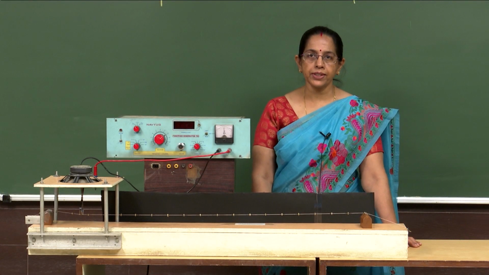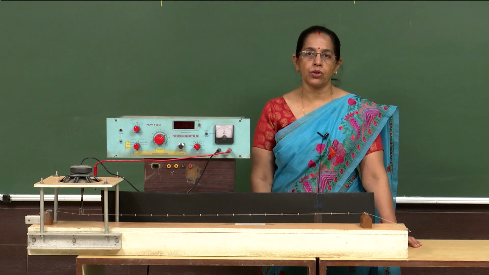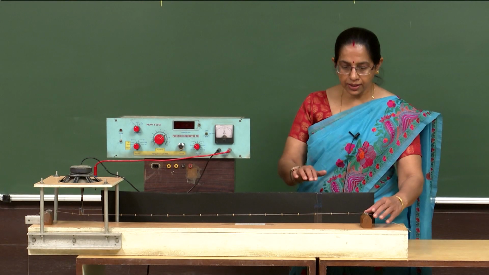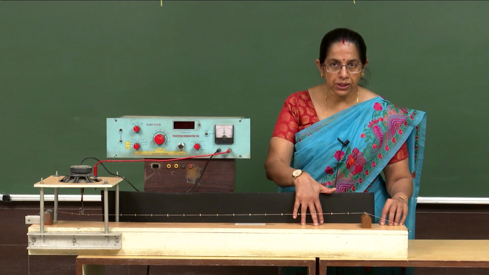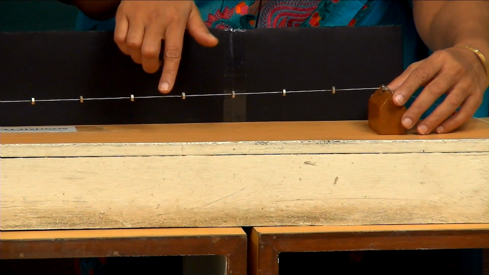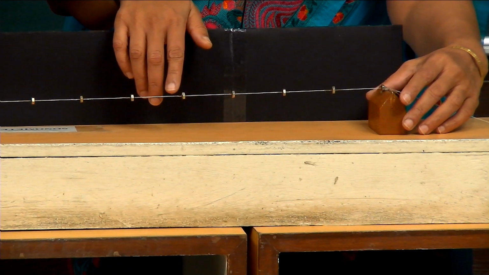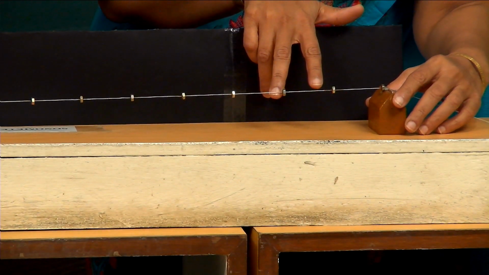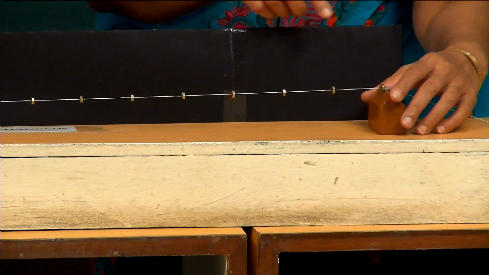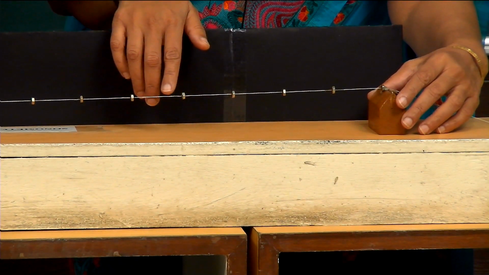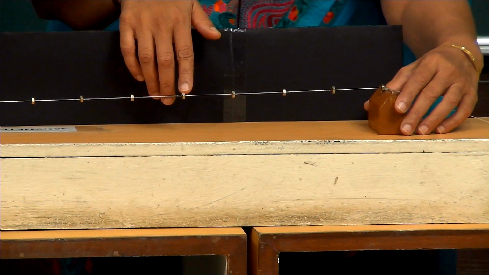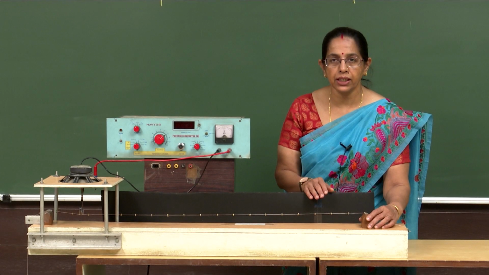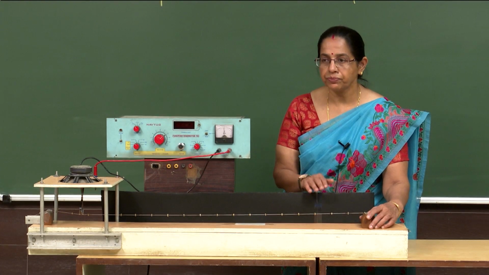Now, we will see our first experiment which will illustrate the concept of dispersive media. This is as such a sonometer. We have a massless string on which beads are connected. These are nuts actually, and the distance between any two nuts is 5 centimeter. In total, we have 20 beads. So, the distance between the beads is 5 centimeter, hence the total length of the string is 95 centimeter.